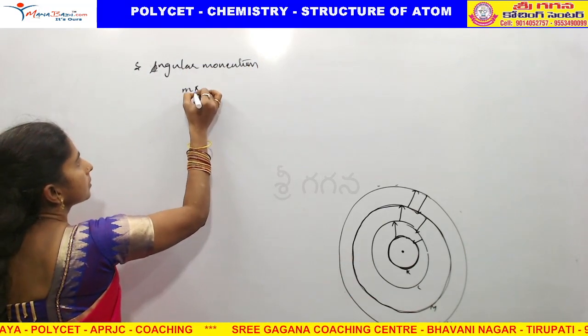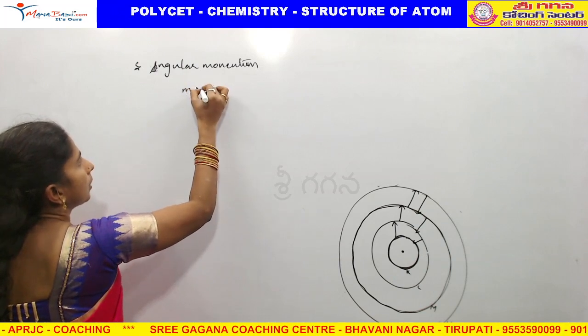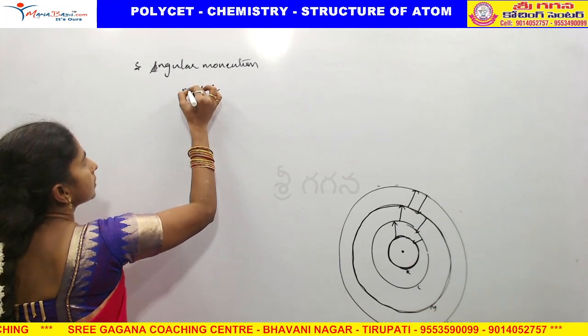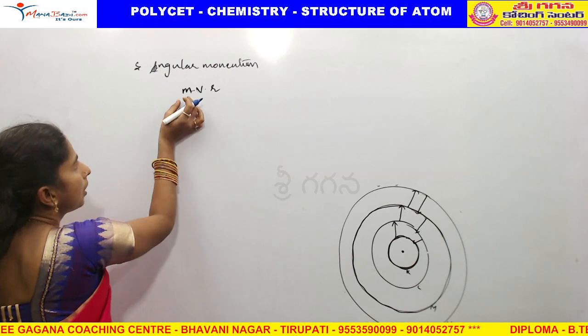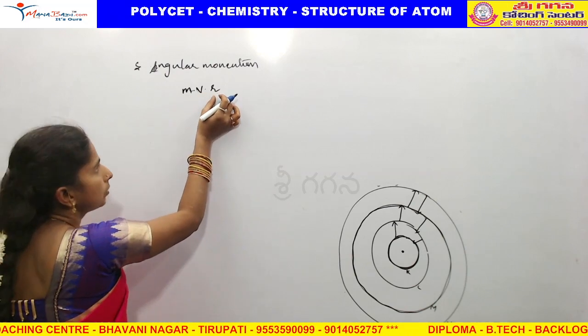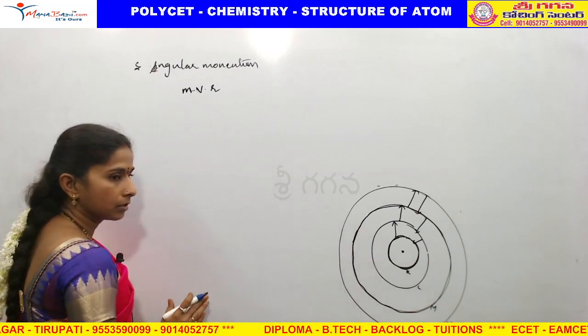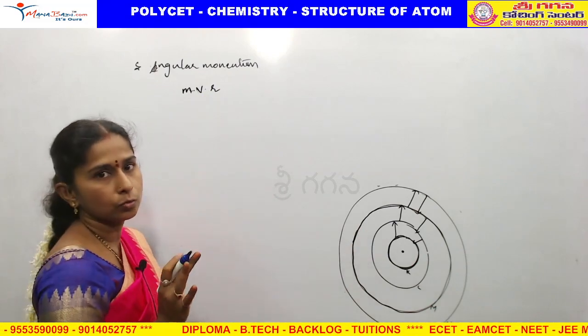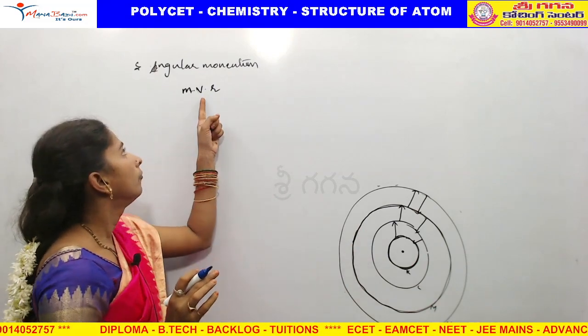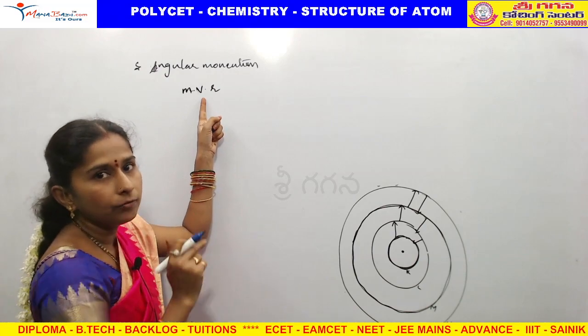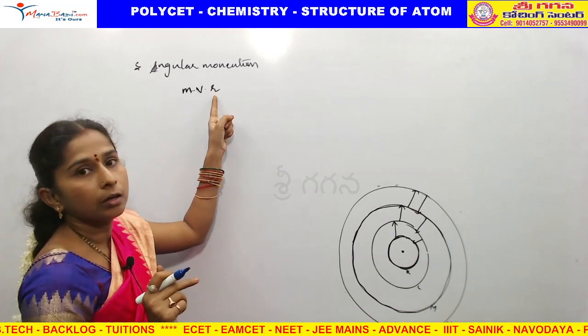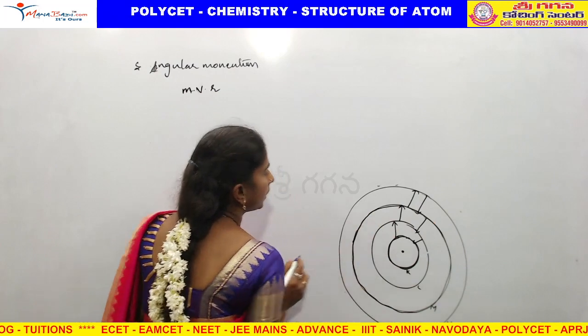It is mass, velocity and radius: m v r. Electrons rotate around the nucleus, they have some mass, m, they rotate with some speed, v, and r is the radius of the orbit.